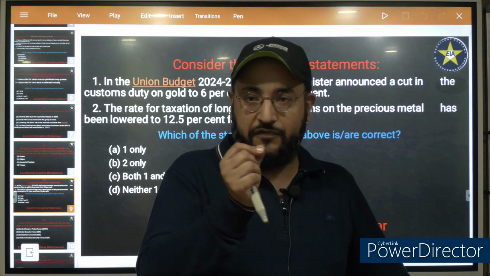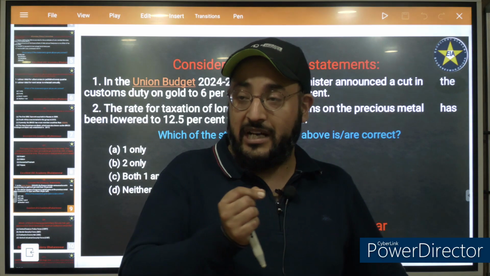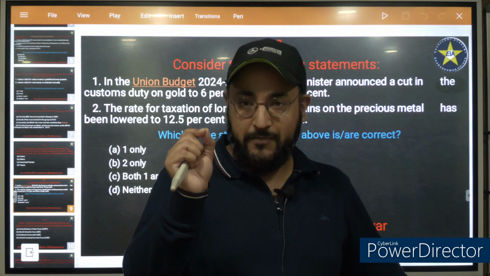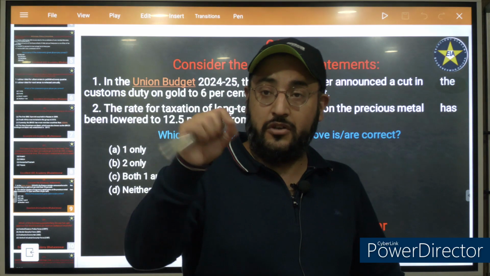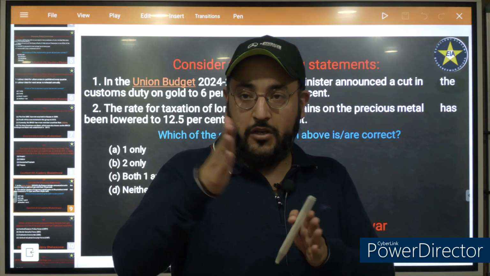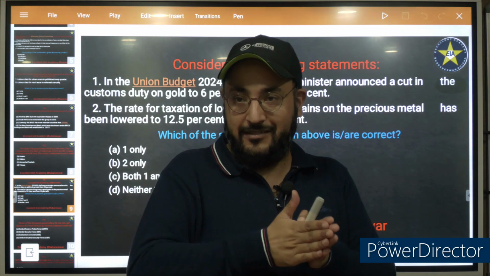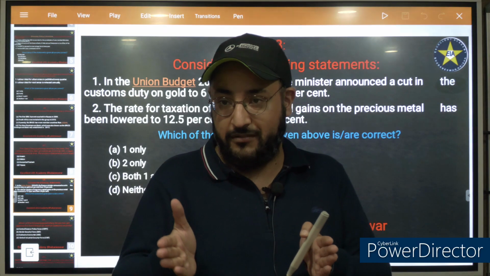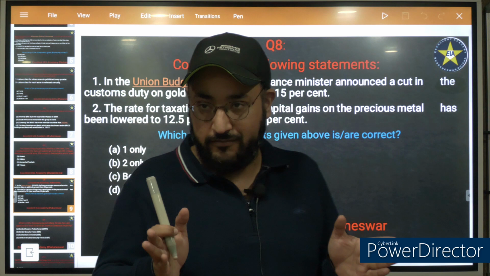If the effect of inflation is taken into account, that is called indexation. It simply means your actual return is not the return you have received, because of inflation the value of 5 lakh is less. It's not exactly 5 lakh. That is known as indexation.